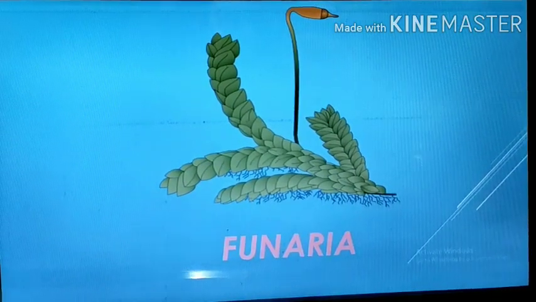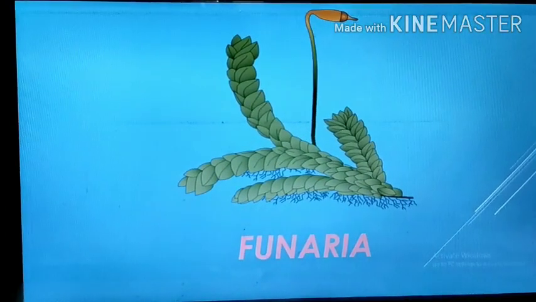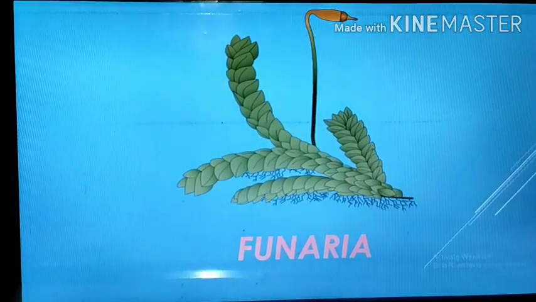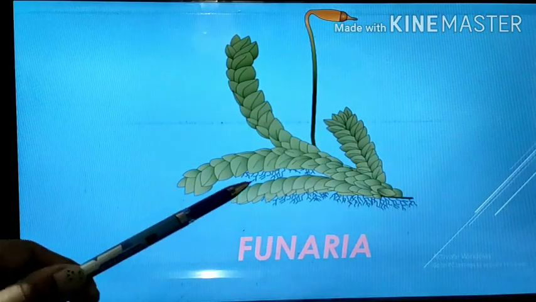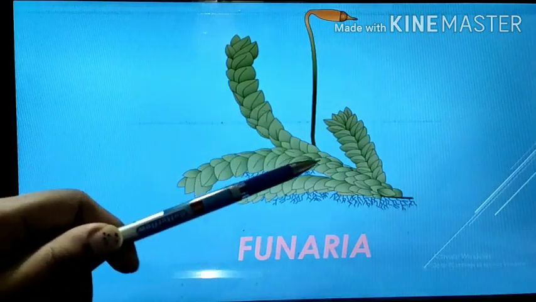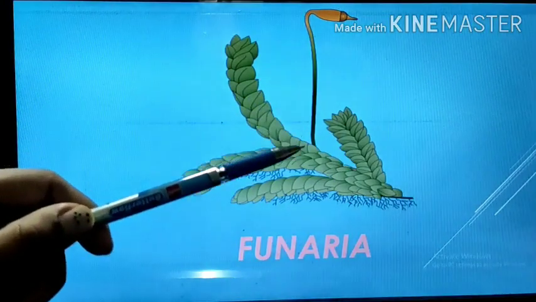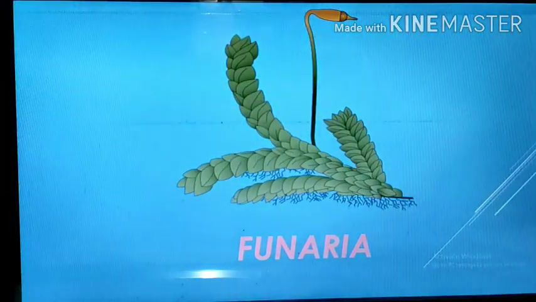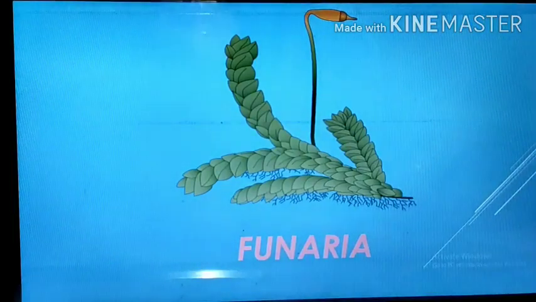Then see the next example, that is Funaria. It is a kind of moss. All these are different types of mosses. See, this is Funaria. In this case also, root-like structures are there, that are rhizoids. Then leaf-like structures, the scaly parts. And the stalk-like, that is stem-like structure, it is called the stalk. In this case, see, this is the capsule.